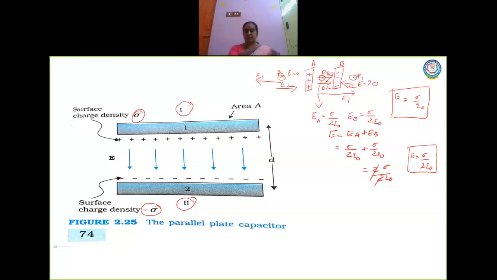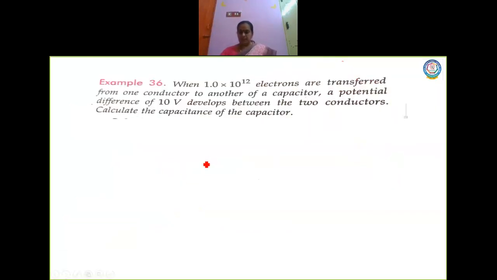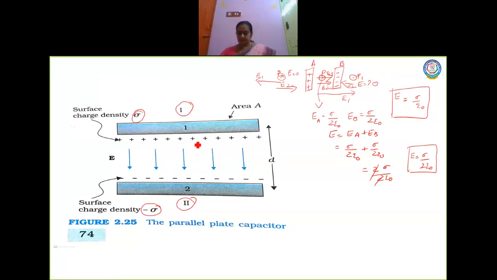As I did in this step, in the inner region the electric field has the value E is equal to sigma by epsilon naught. The direction of the electric field is always from positive to negative. So this is the direction of the electric field. It is from positive to negative, right? Okay. So what is sigma?